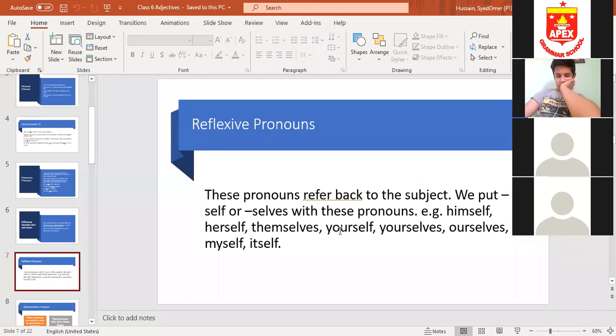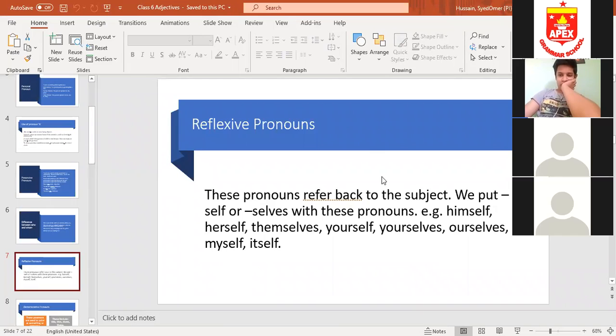Now you can see in the example, yourself and yourselves. Why have we put both self as well as selves? Because you and your are used for one person as well as for more than one person. For example, if I'm talking to one person, for example to Rayan, I'm telling somebody he has done it himself, or you have done it yourself. I'm talking about one person. But if I'm referring to the whole class 6, I'll say you yourselves have completed the assignment, yourselves. Now I'm talking to the whole class, plural.